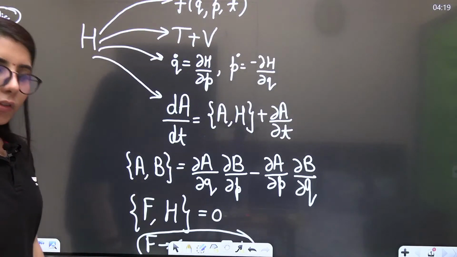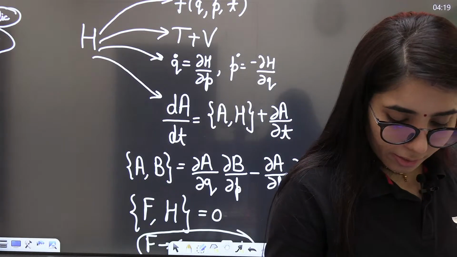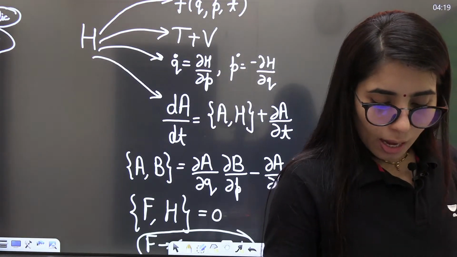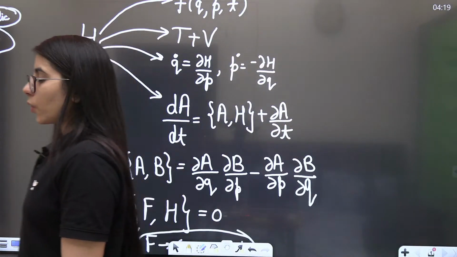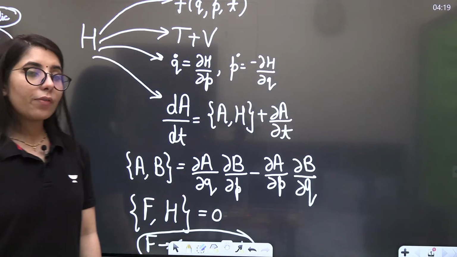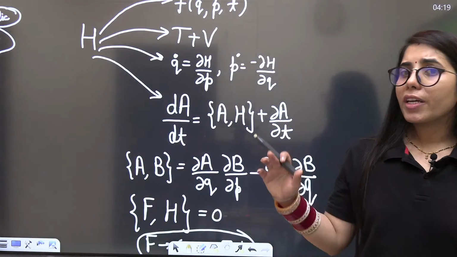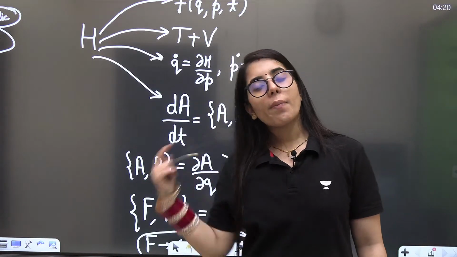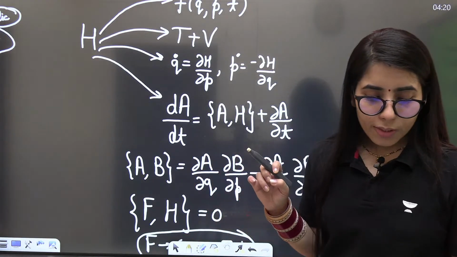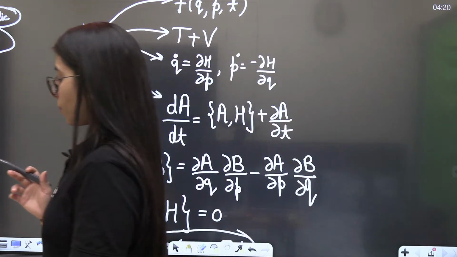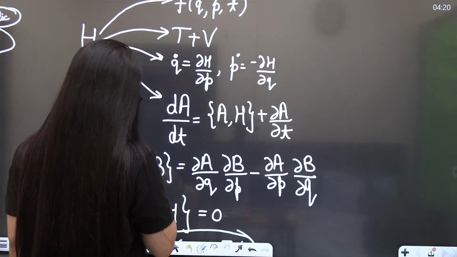Now I would like to tell you about a trick, and that's the last point of discussion we will consider. After that, we will be ready to work on many questions and many concepts. Even after this, many other concepts are there, for example the generating function concept, the new Hamiltonian, and the canonical transformation. We'll talk about them as well, but we'll consider all the concepts one by one. So let's talk about the next one now, which is the trick.